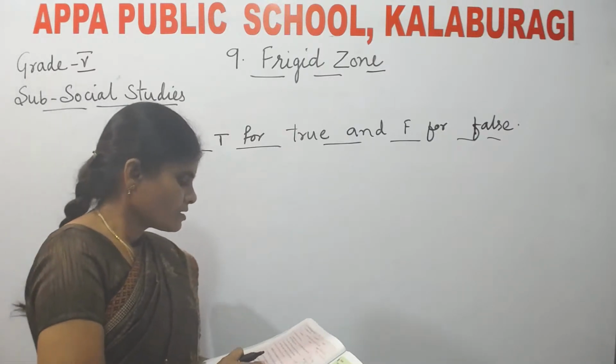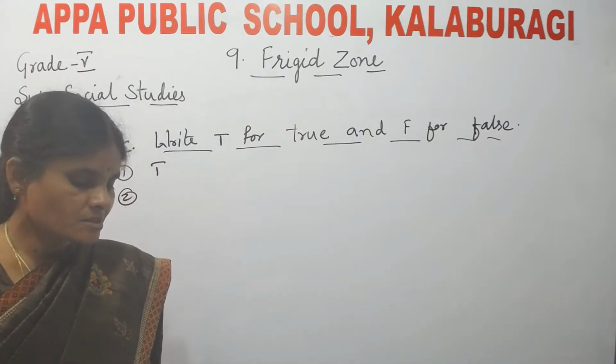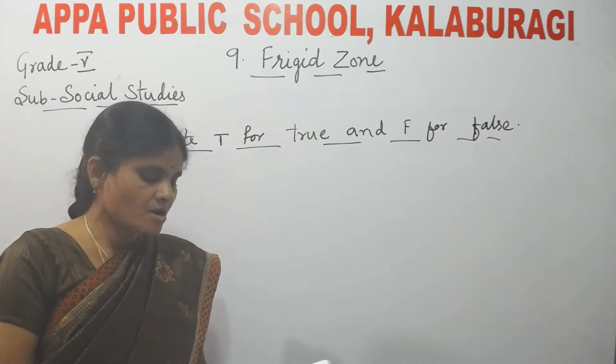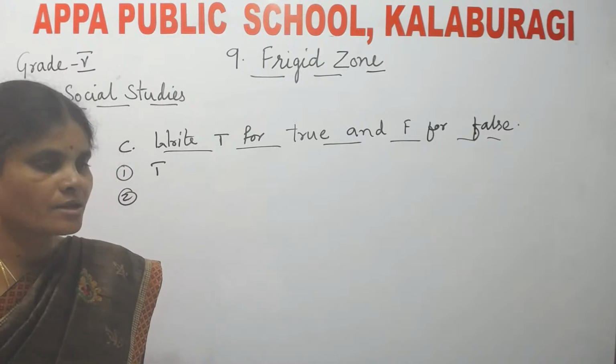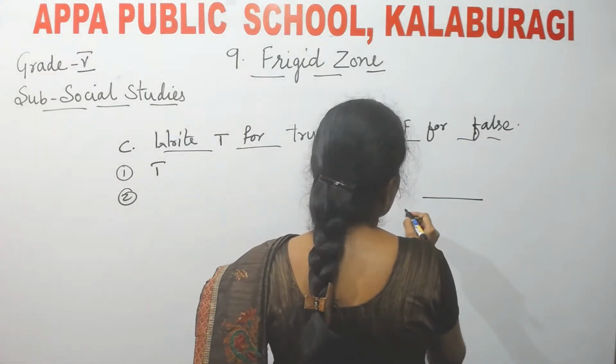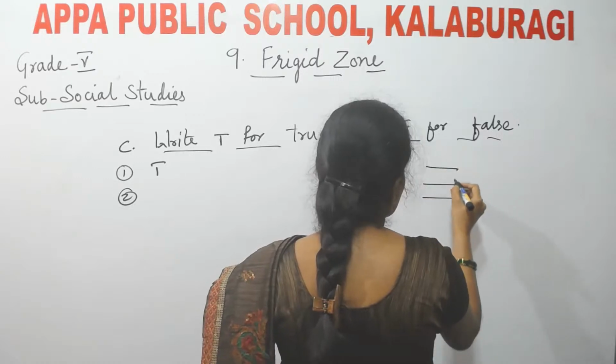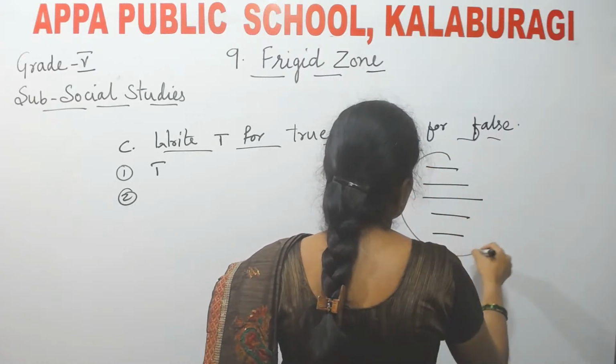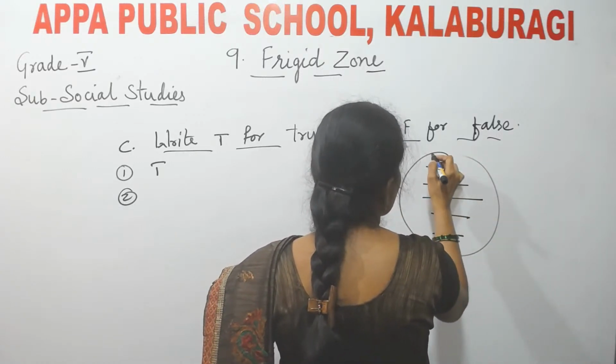Second one. The north freezer zone is situated between 66.5 degree north and 90 degree north. See, here this is the equator, and here we have the north freezer zone.